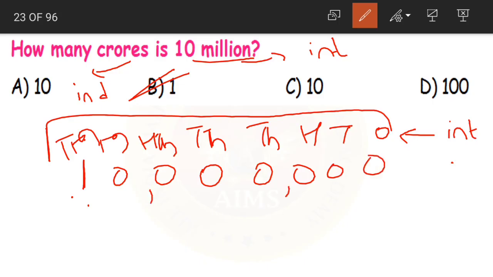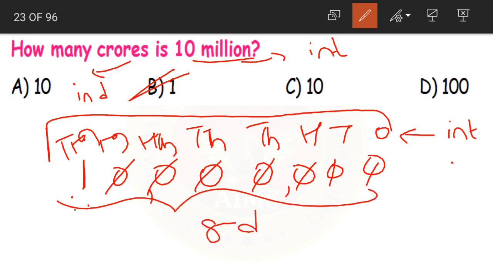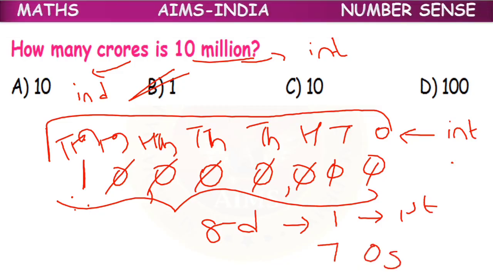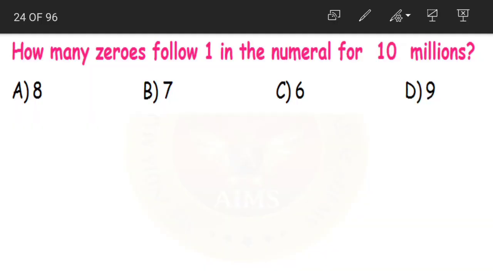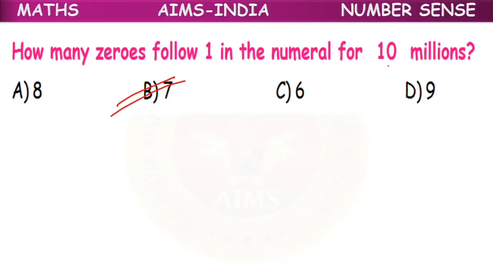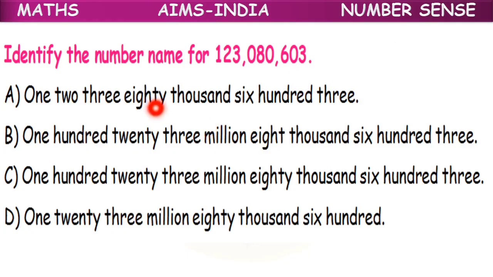So now let us count the number of zeros in 10 million. 1, 2, 3, 4, 5, 6, 7. Clear? 10 million is an 8 digit number where 1 is in the first place and then we have 7 zeros. So how many zeros does 10 million have? It has 7 zeros.